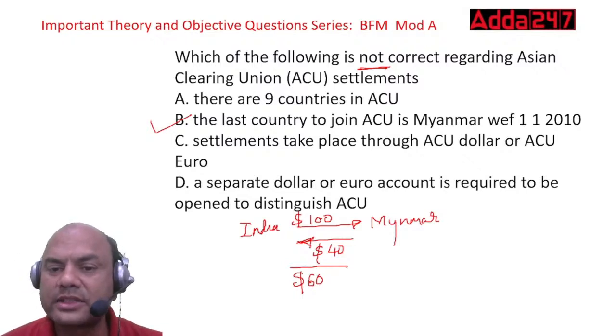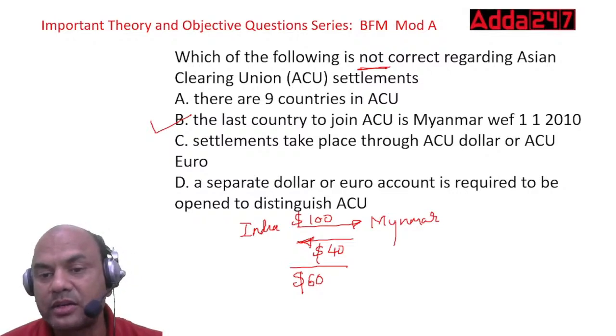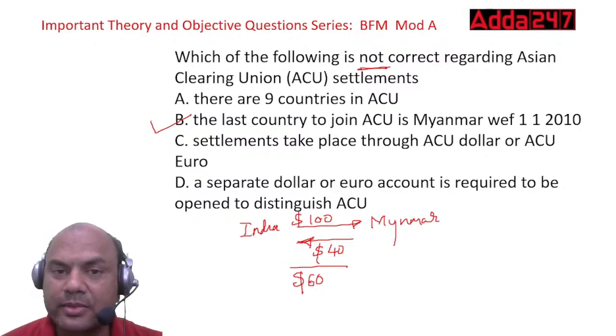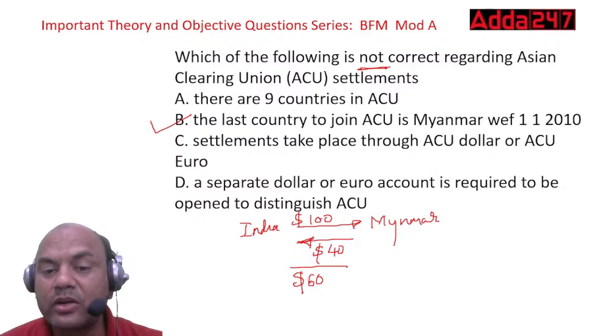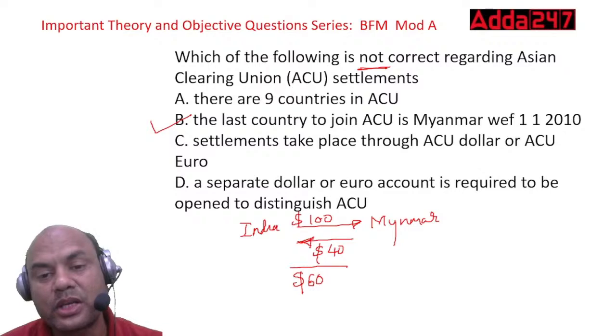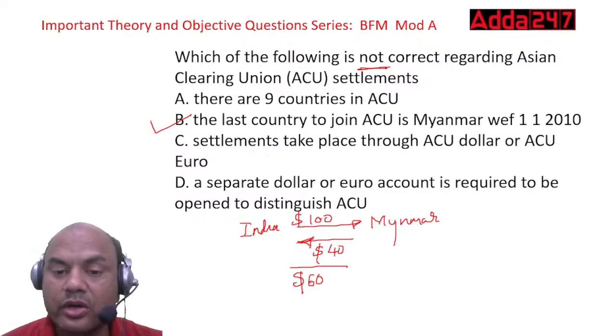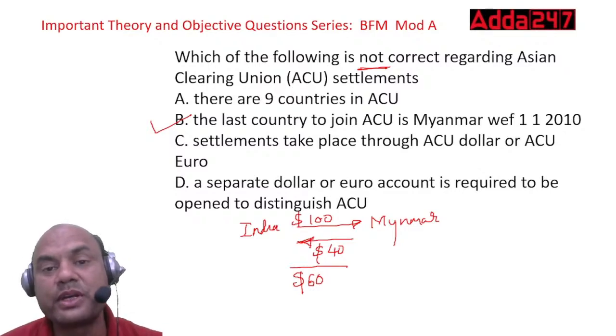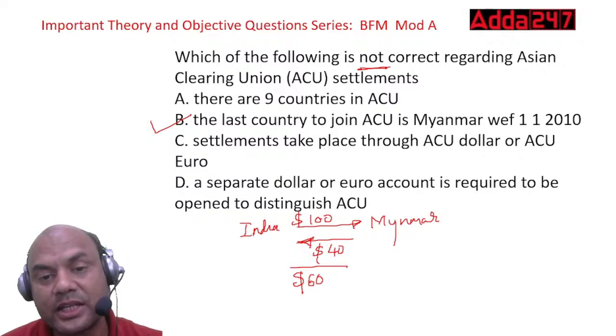There are 9 countries in ACU. Settlement takes place through ACU dollar or ACU euro. Both of them are there. A separate dollar or euro account is to be maintained, so we need a separate ACU dollar account or ACU euro account with the banks we deal with within these 9 countries.